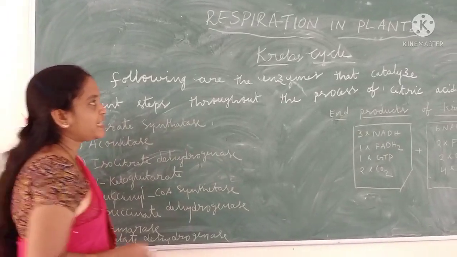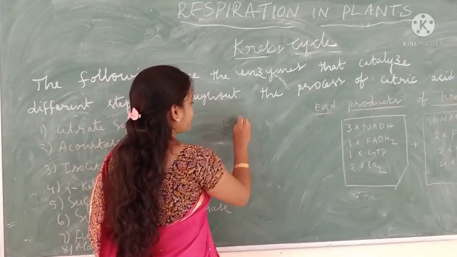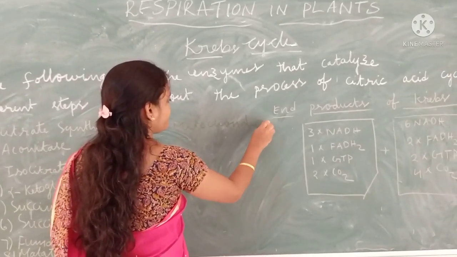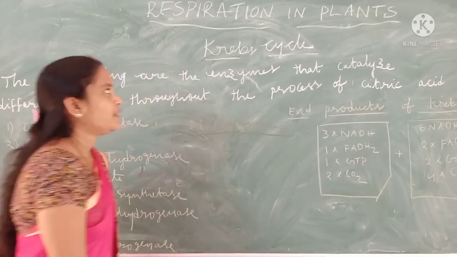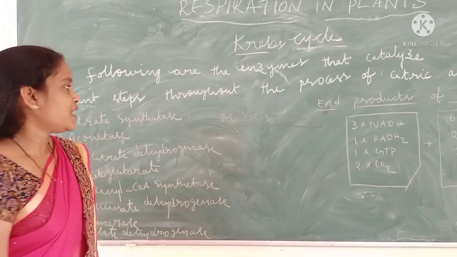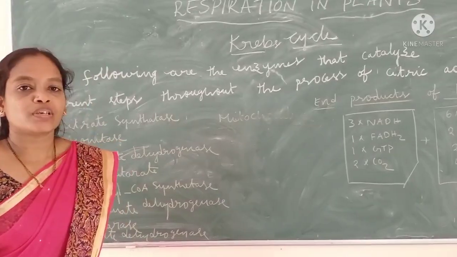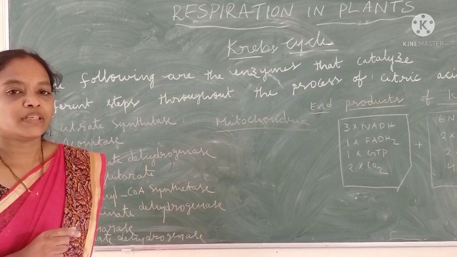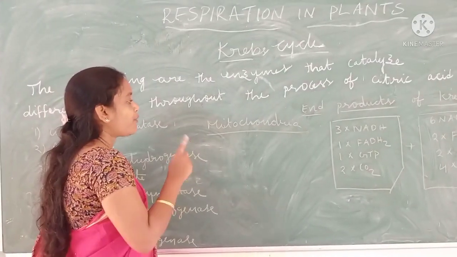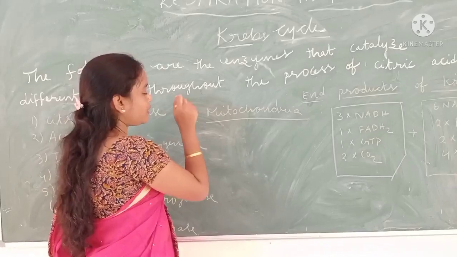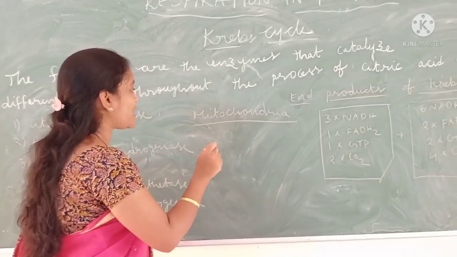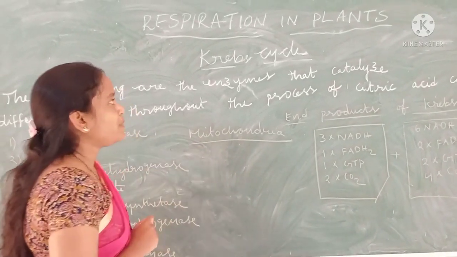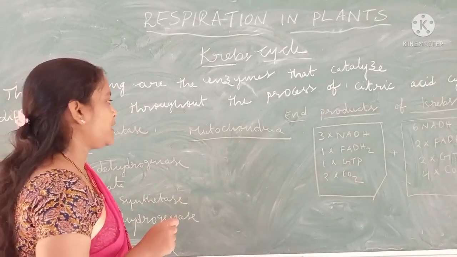This Krebs cycle takes place in mitochondria. Where does this Krebs cycle take place? Mitochondria. The glucose produces two molecules of pyruvate in the cytosol. From there the pyruvate molecules have to be transported to mitochondria. There the pyruvate molecules enter the Krebs cycle.